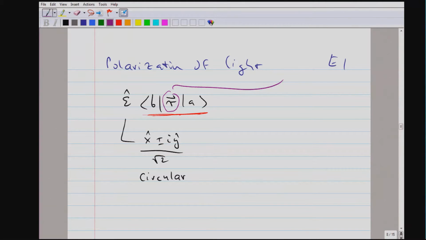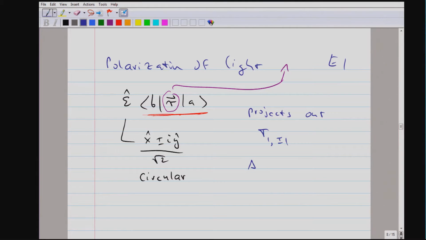So if you look at the expansion above, we realize that the left and right-handed circular light projects out the spherical tensor operator T1 plus or minus 1.